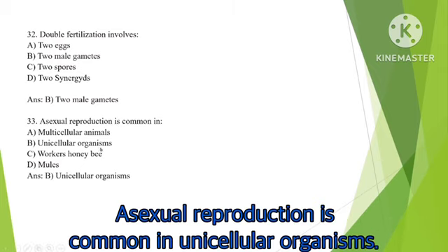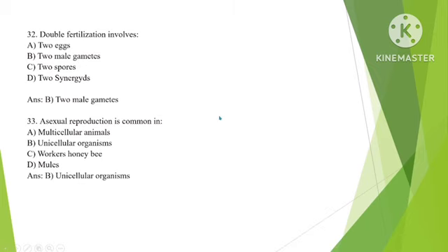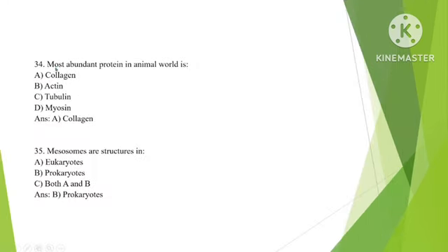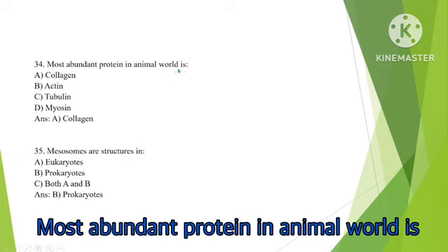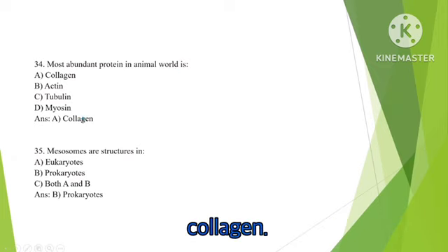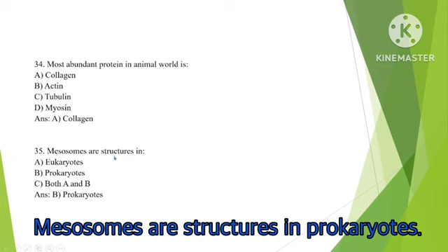Asexual reproduction is common in unicellular organisms. Most abundant protein in the animal world is collagen. Mesosomes are structures in prokaryotes.